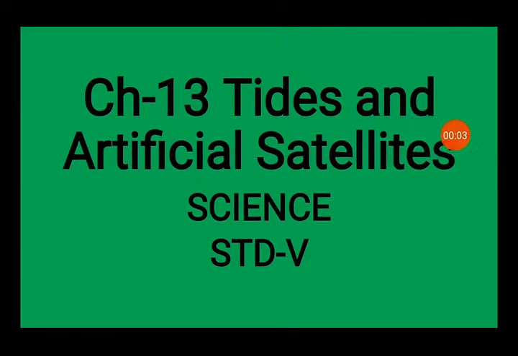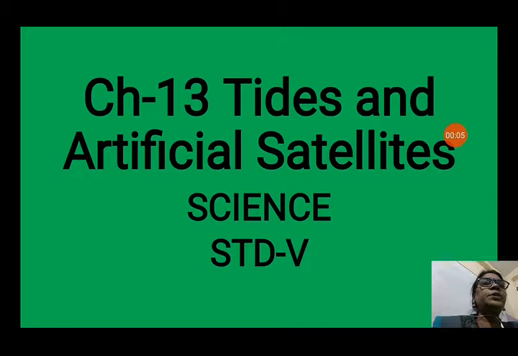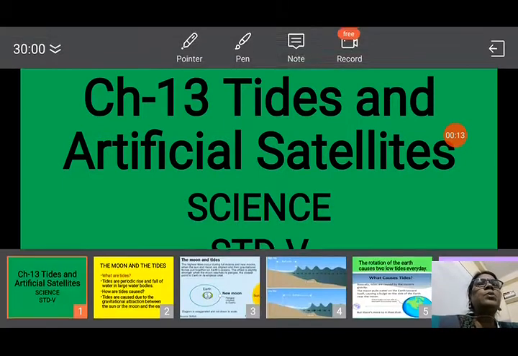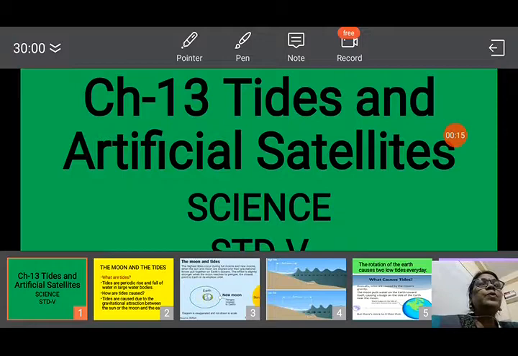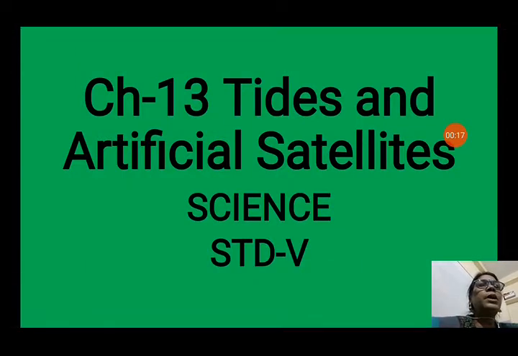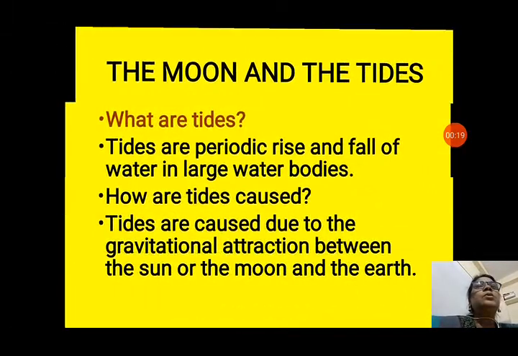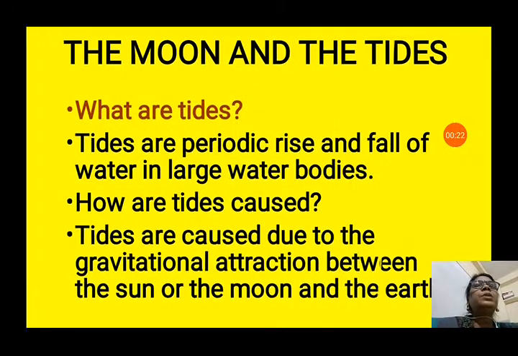Today in science, we will discuss tides and artificial satellites in chapter 13. So, let us start with tides and artificial satellites. First, we will discuss tides. Let us see about the tides in this chapter. The topic is the moon and the tides. Let us see what tides are first.